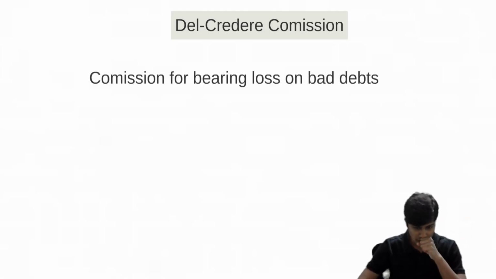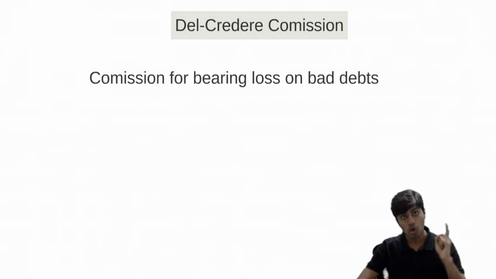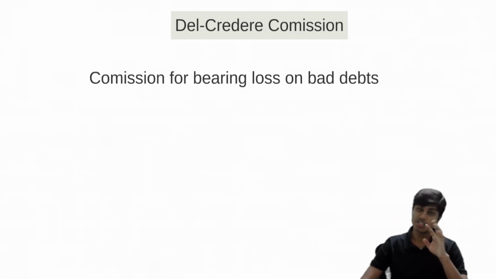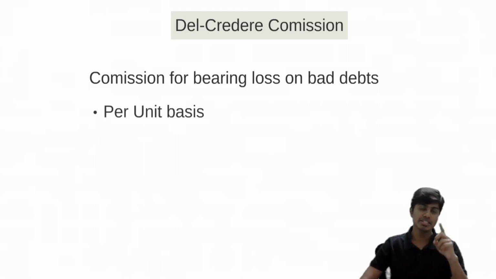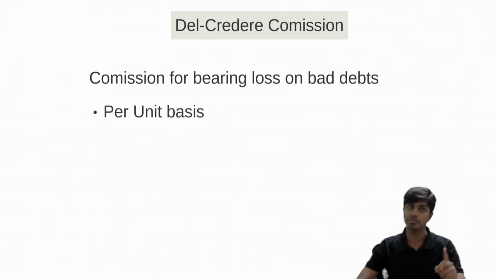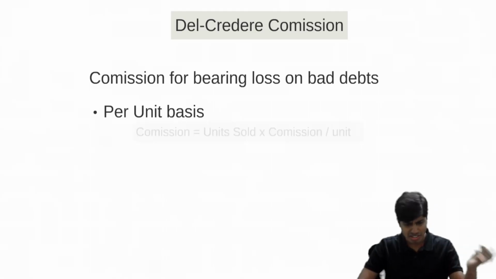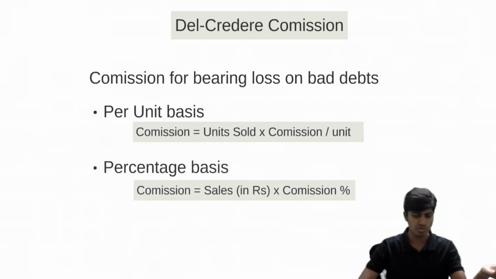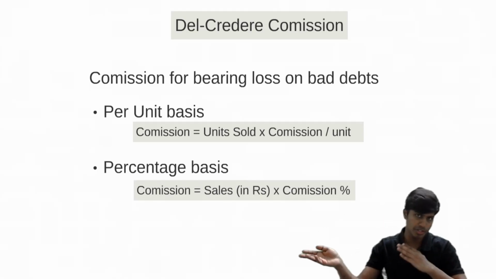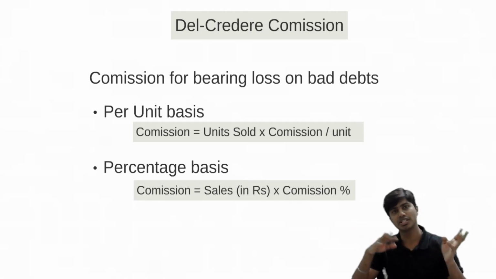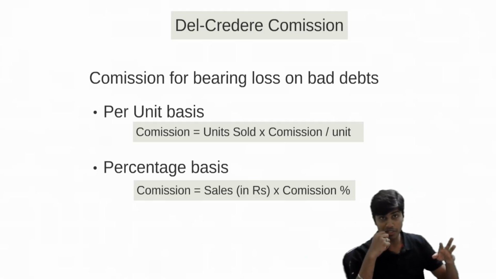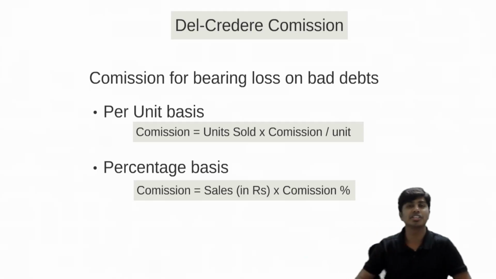Have a look. Commission for bearing loss on bad debt. It is usually on consignor. It is transferred to consignee. Very good. This is computed on a per unit basis or it can be on a percentage basis. If it is per unit basis, it is units sold into commission per unit. If it is percentage basis, it is sales in rupees into commission percent. But there is an interesting question. I'll ask this question to you. You write down your answer and then I'll also tell you what it is.